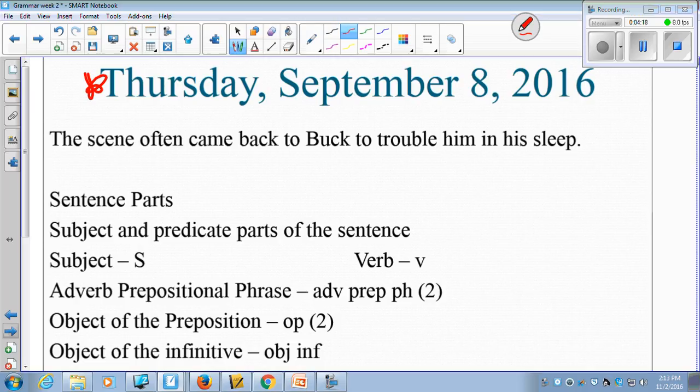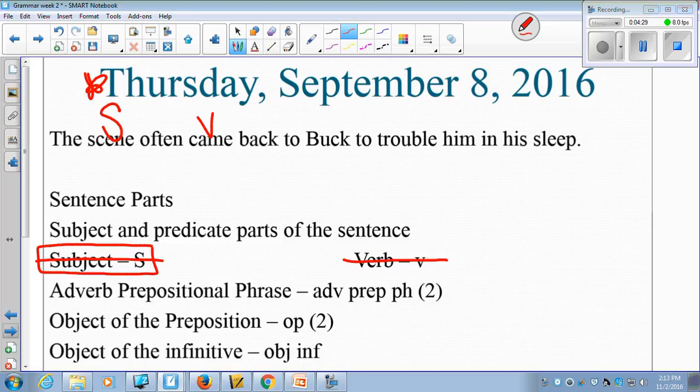So we'll start with our subject, and this is what the sentence is about, and it is about the scene. And then we can ask ourselves, well, what did the scene do? Well, it came, and this is our verb.